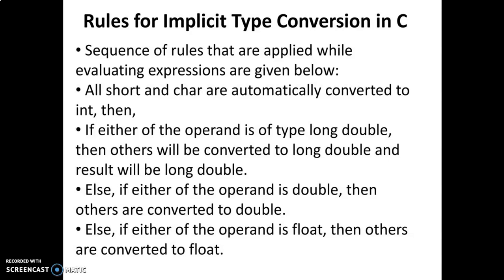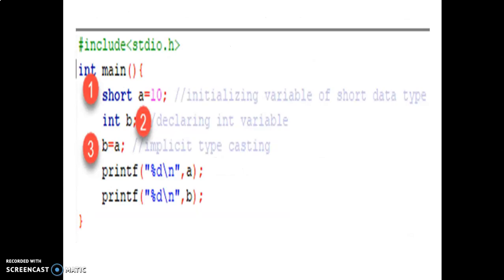Else if either operand is double, then the others are converted to double. And if either operand is float, then the others are converted to float. Overall, in summary, the lower range of data types is automatically converted to the higher range of data types in C.